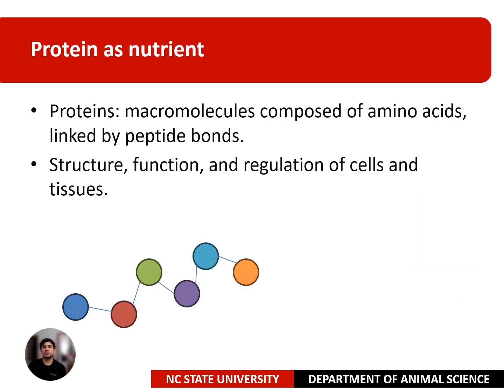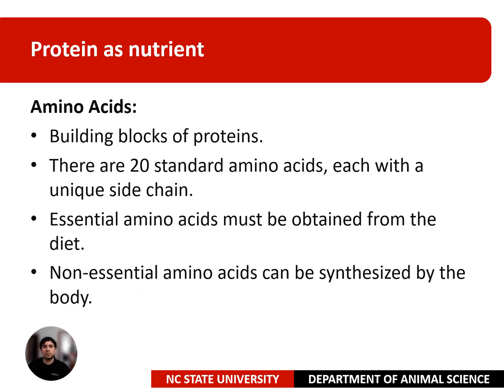Before starting to talk about digestion, I would like to talk a little bit about proteins. Proteins are macromolecules composed of amino acids linked by peptide bonds. They are involved in the structure, function, and regulation of cells and tissues. The main components of proteins are amino acids, which are like building blocks. There are 20 standard amino acids, each with a unique side chain. Some are essential amino acids that must be obtained from the diet, and the others are non-essential amino acids that can be synthesized by the body.